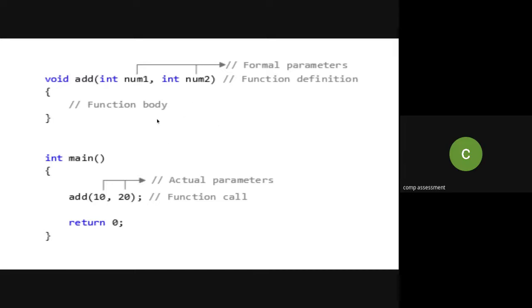When the calling program calls the function, after executing the add statement it will pass control to the add function, and the actual parameters get copied into the formal parameter values, just as I showed with the swap function.